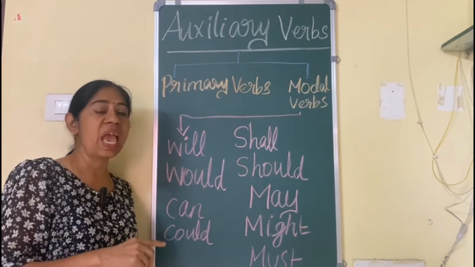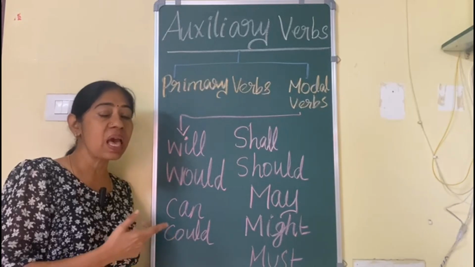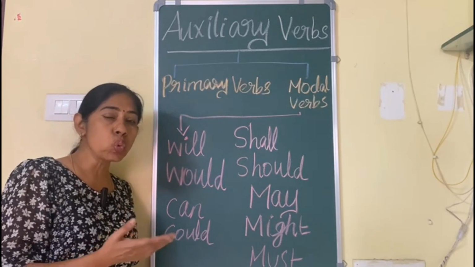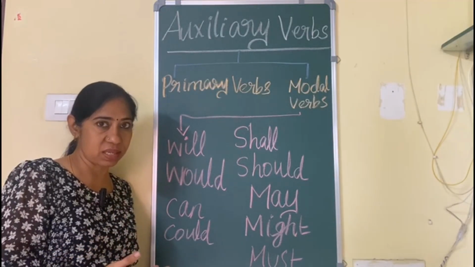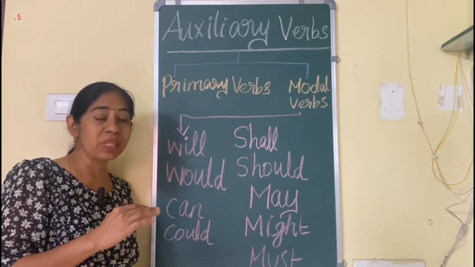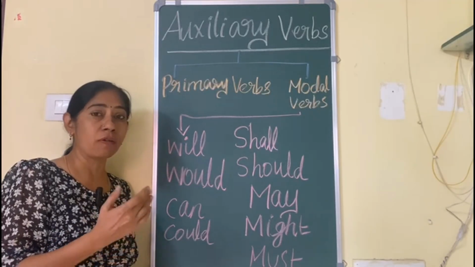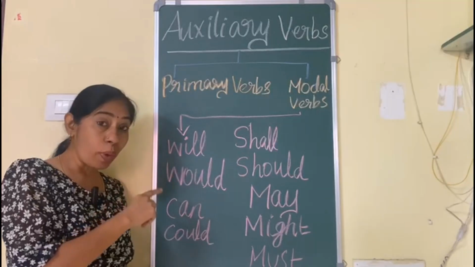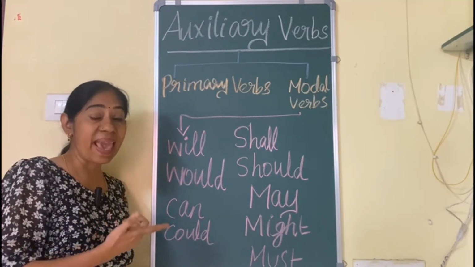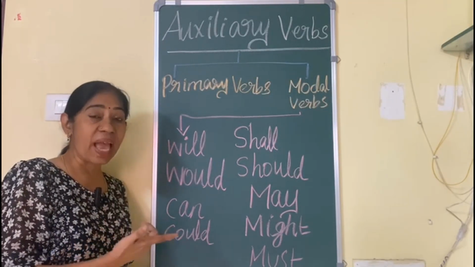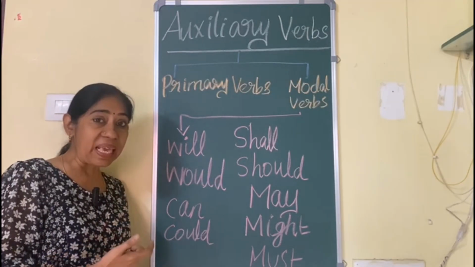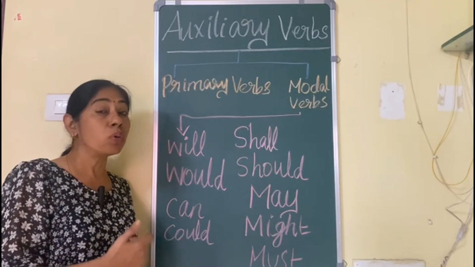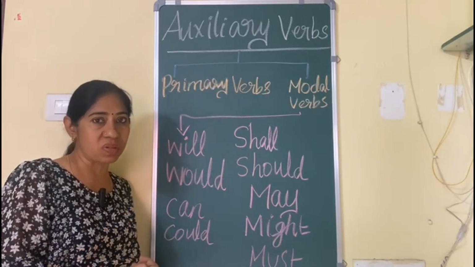In the have family: have, has, had. The next is the do family: do, did, does. Once you finish all these three families, the next thing you have to do is go to the modal verbs. In modal verbs: will, would, can, could, shall, should, may, might, must. I hope you all have understood these 23 auxiliary verbs.